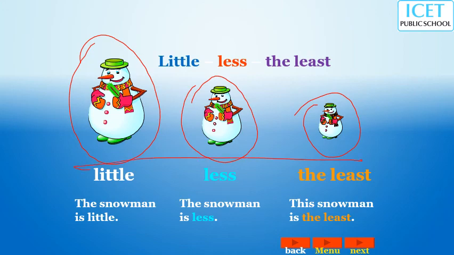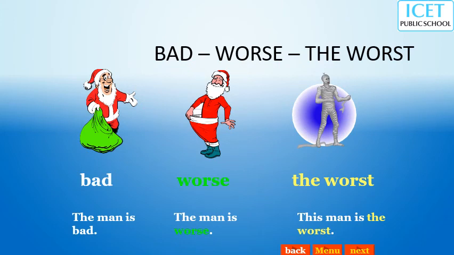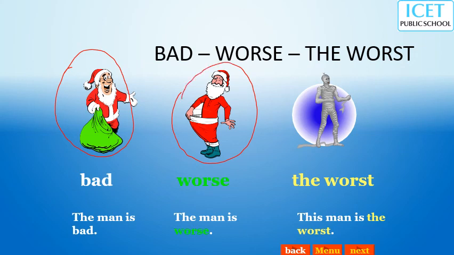So degrees of comparison. Bad, worse, the worst. Your handwriting is very bad, then okay, your handwriting is worse, meaning the worst, like this. So three degrees. The man is bad, worse, and the worst. So these will be different words. We are not making badder, baddest.